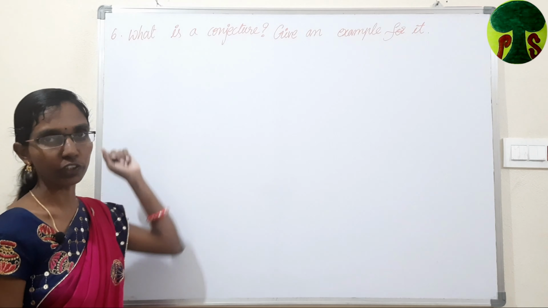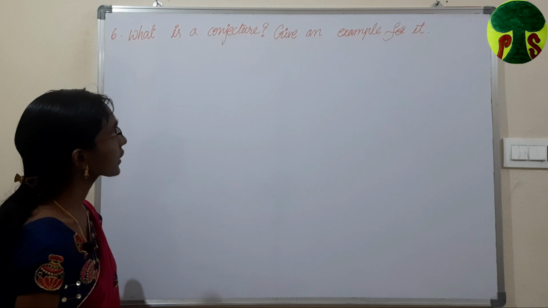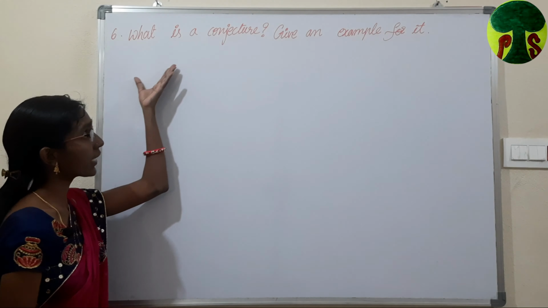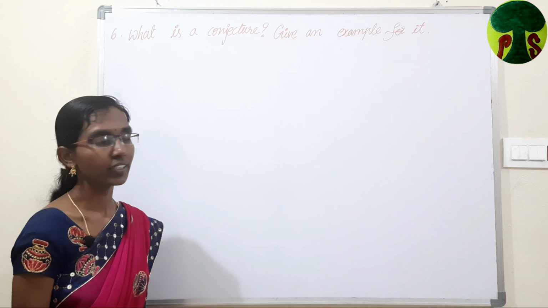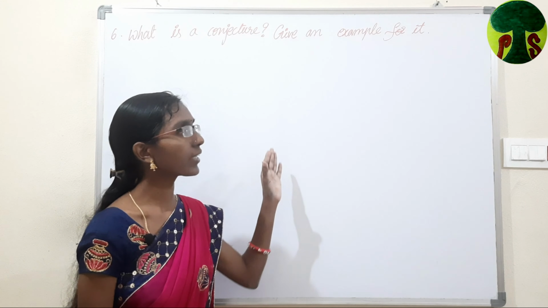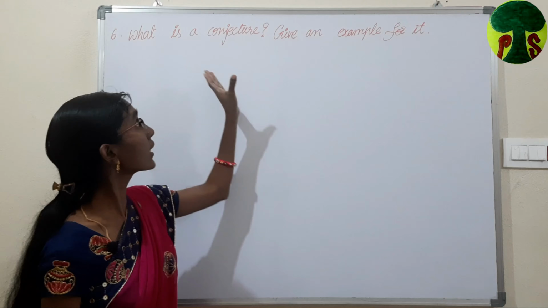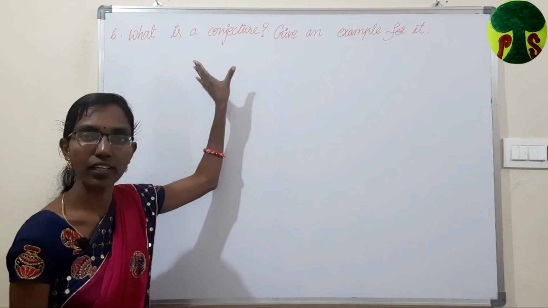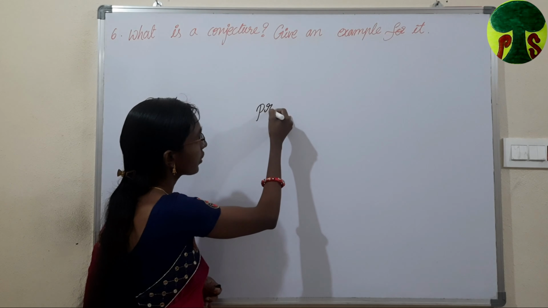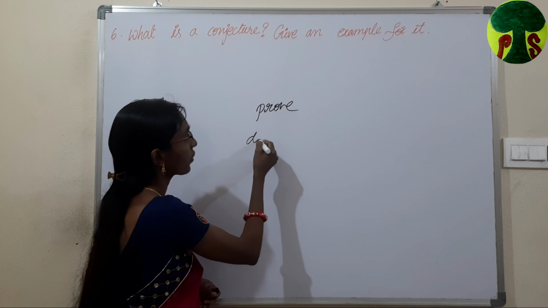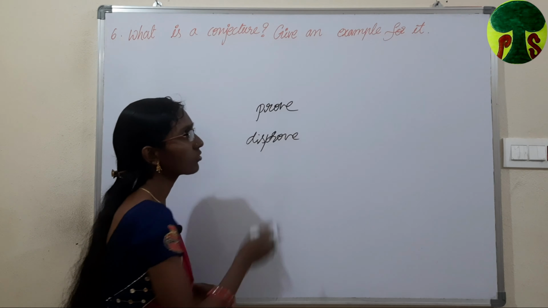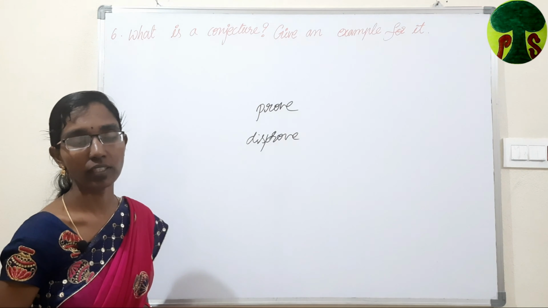Here is an important question. What is a conjecture? Give an example for it. What is a conjecture? The statements which are neither proved nor disproved are called conjectures. We have to give an example for it.